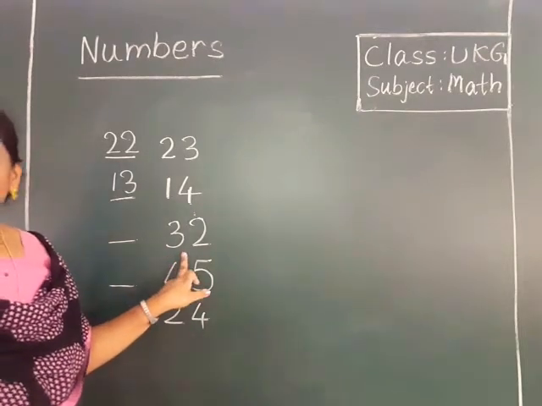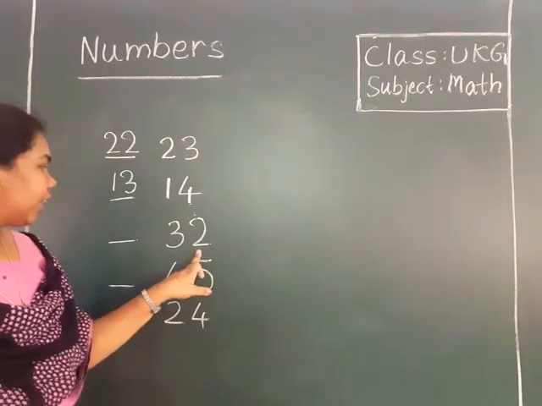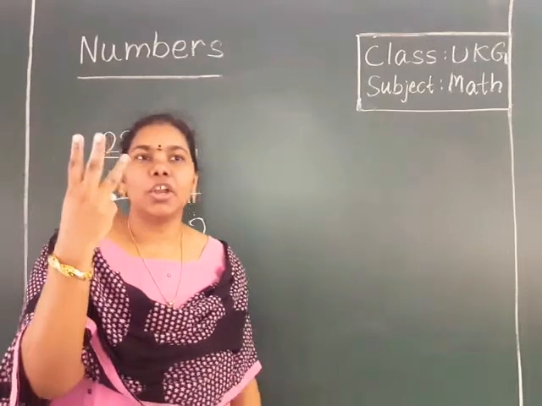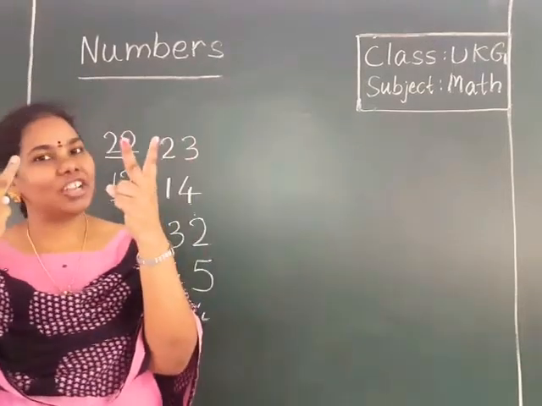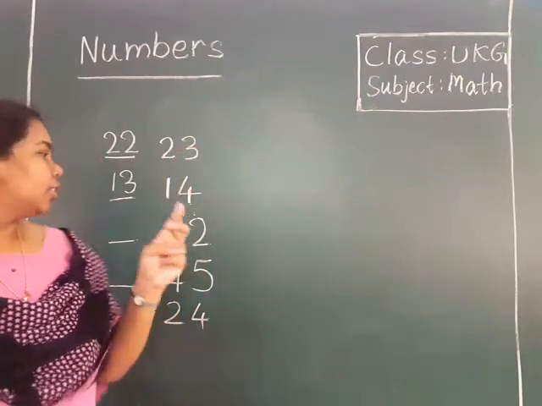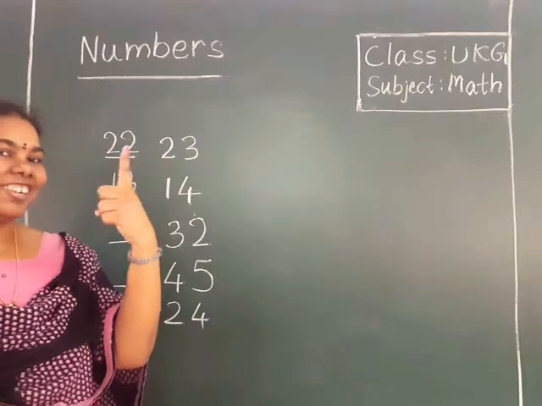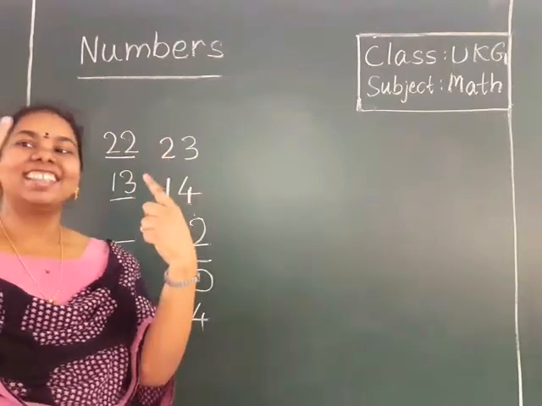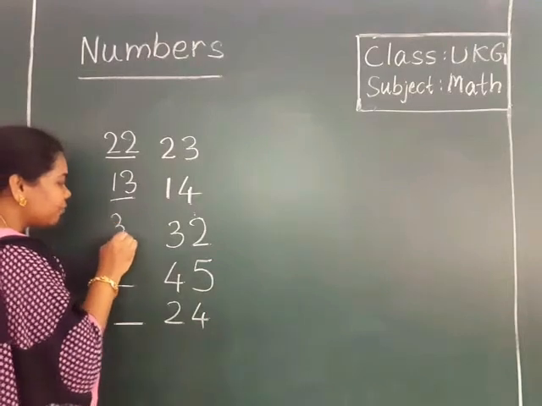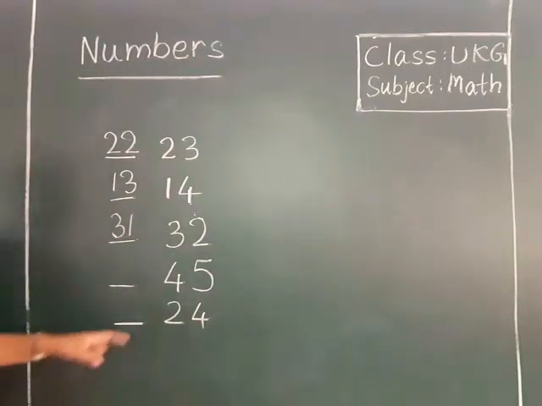Next, what is this number? 3, 2, 32. How to show 32? Now close one finger from the 2. It is 1. 3, 1, 31. Which number will come before 32? 31. So I should write here 31.